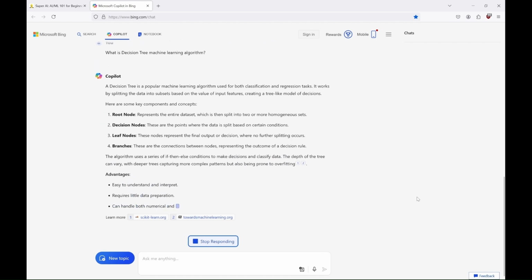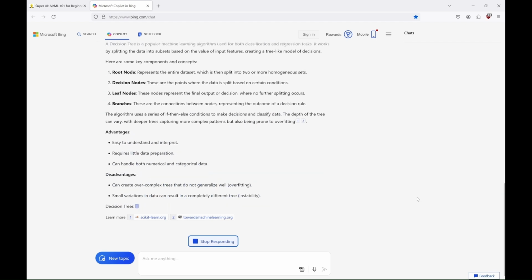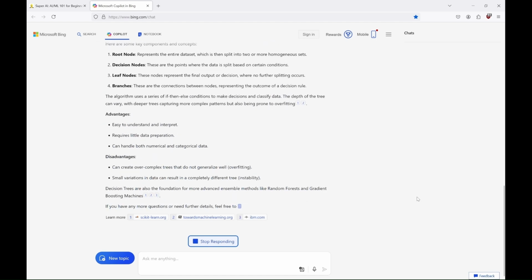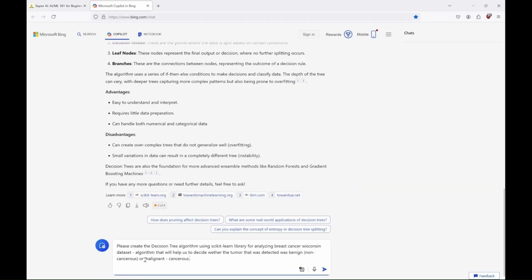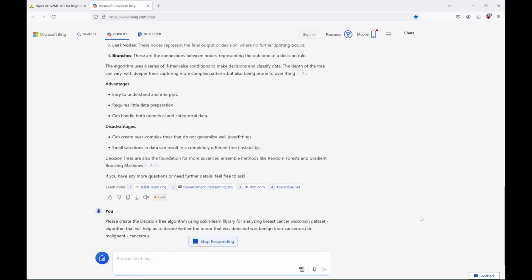Meanwhile, let's see if Copilot can provide us with the full code for this algorithm so we can use it. Even if we don't fully grasp how it works, we want it to create a decision tree algorithm using the Scikit-Learn library, to analyze the breast cancer Wisconsin dataset, an algorithm to help us determine if a detected tumor is benign, non-cancerous, or malignant, cancerous. We wait for a moment.